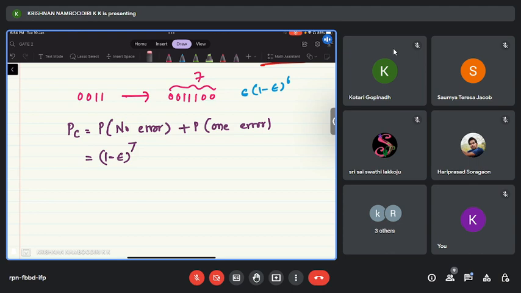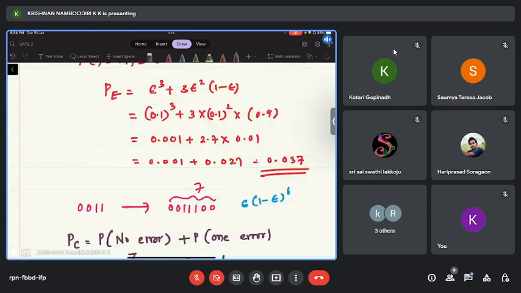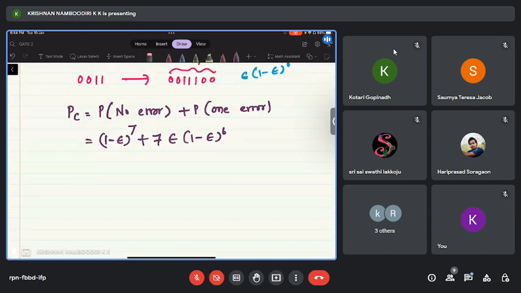But this error can happen to the second bit as well, or the third bit, or the fourth, fifth, sixth, or seventh bit. That means there are 7 such possibilities. So the total probability of 1-bit error is 7 times epsilon times (1 minus epsilon) power 6. In the previous case, we got 3 epsilon square into (1 minus epsilon), that was the probability of 2-bit errors. Now this is the probability of 1-bit error.